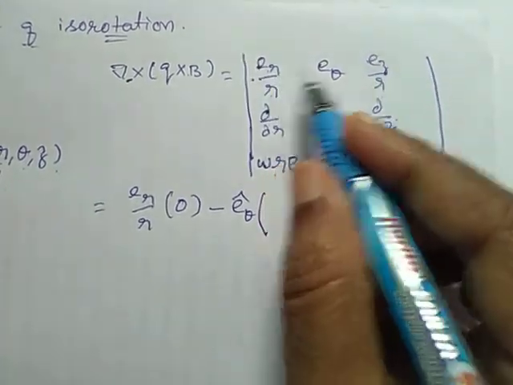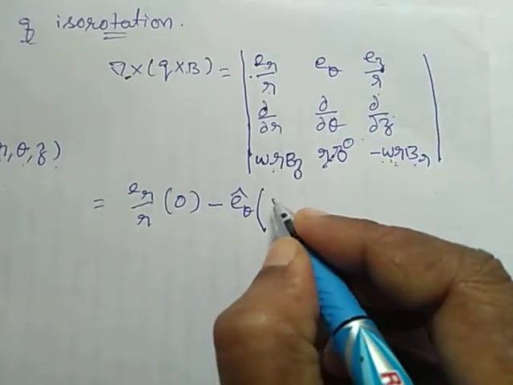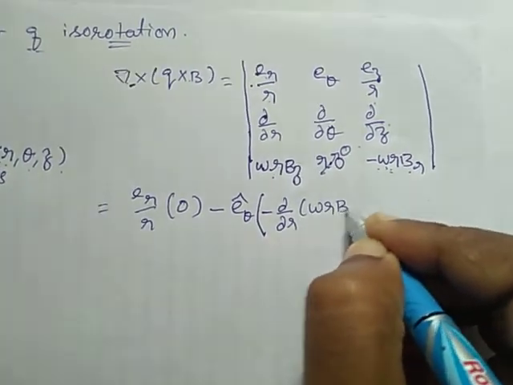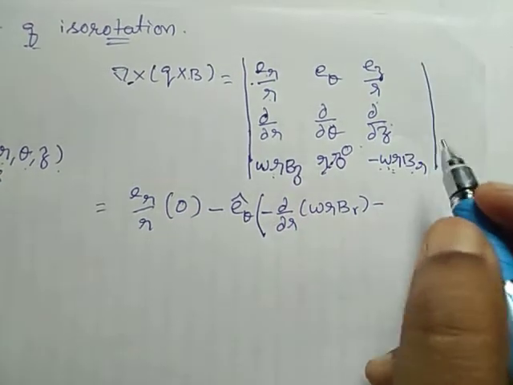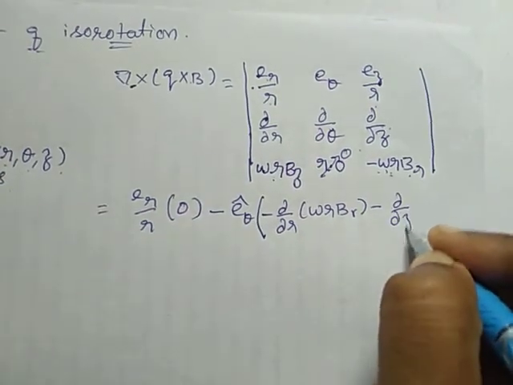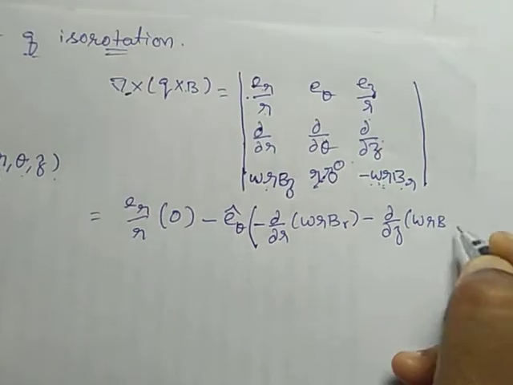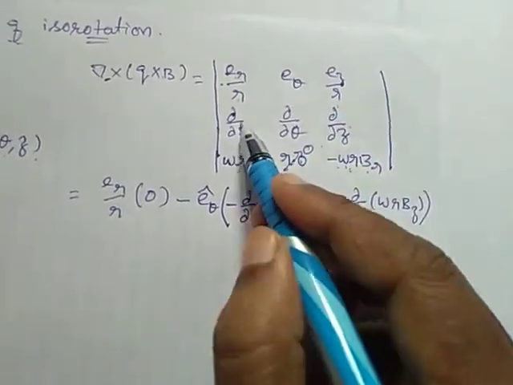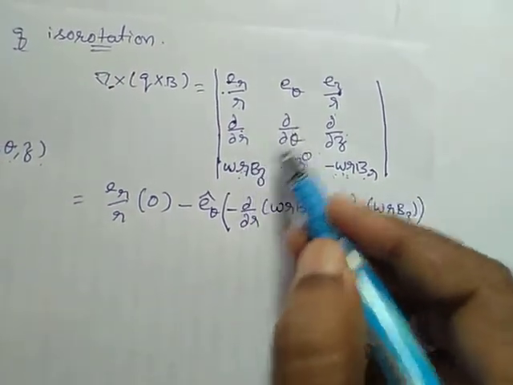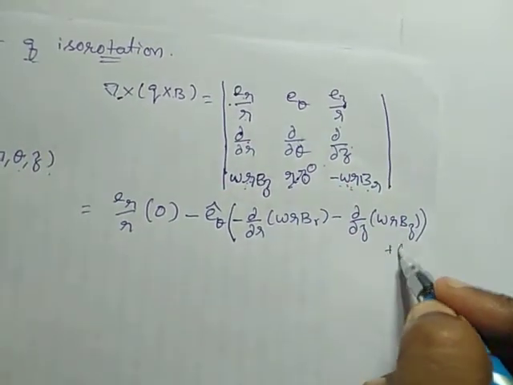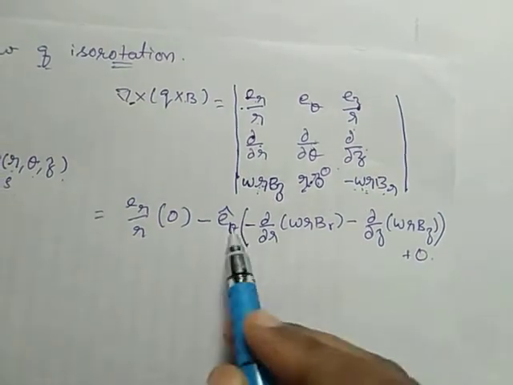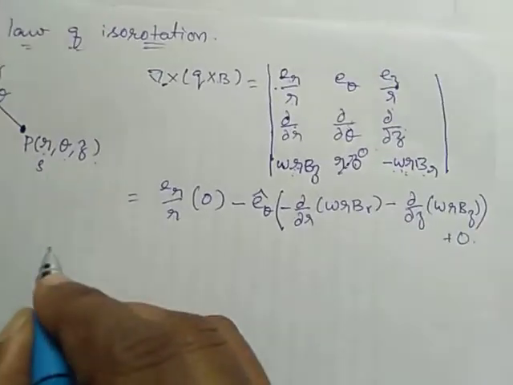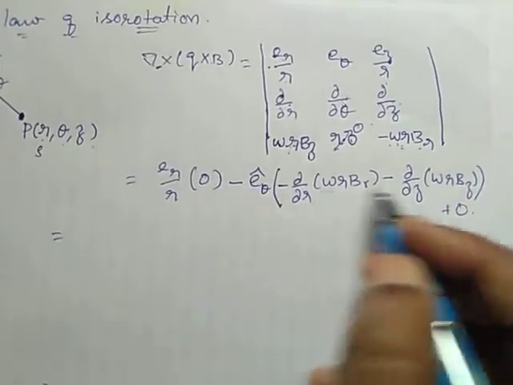So find the determinant of the second term. We'll have minus dou by dou R of omega R BR minus dou by dou Z of omega R BZ. And E theta by R is 0, differentiation of this again with respect to theta is again 0. So the last term is also 0. Only the second term exists. When we take minus common, it will become plus. So these terms become plus.